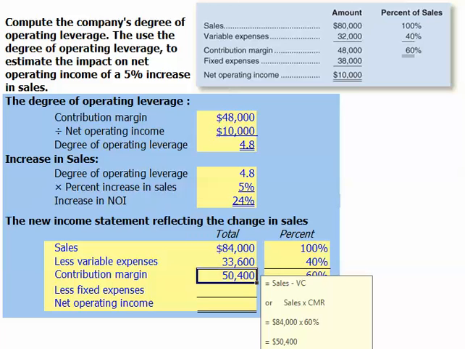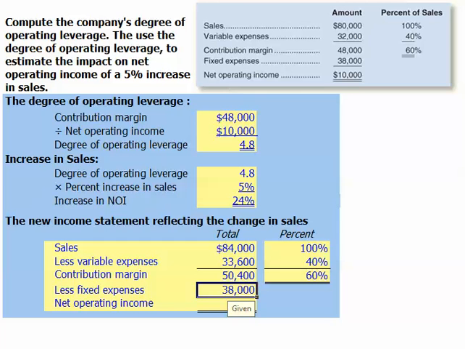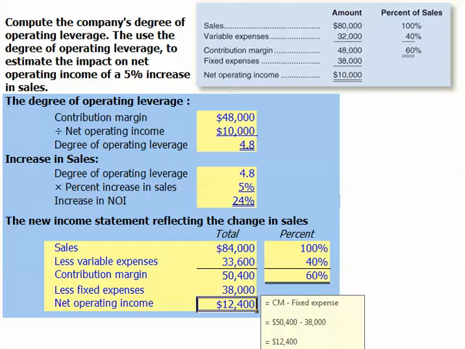Our fixed expenses were given at $38,000 and they don't change. So our net operating income will increase from $10,000 to $12,400, and this is a 24% increase in net operating income.